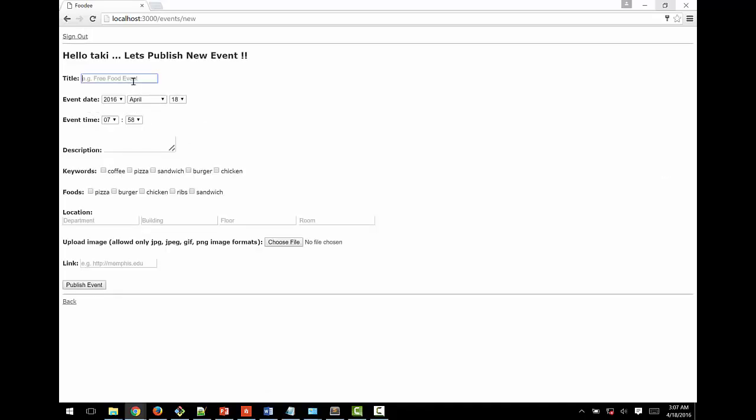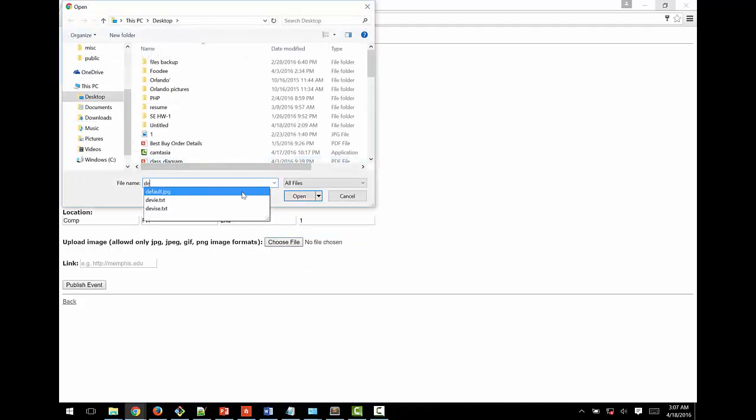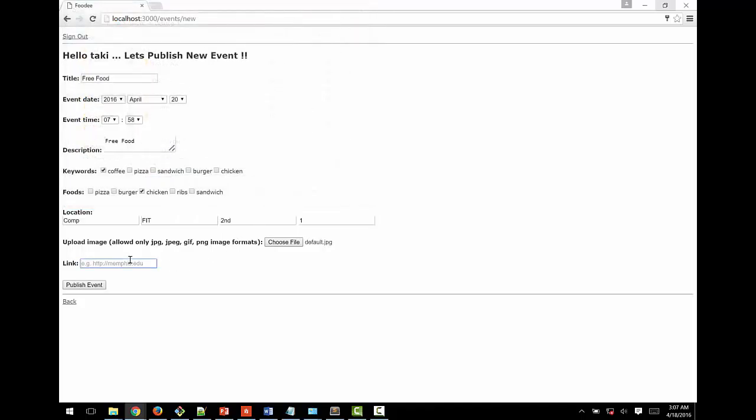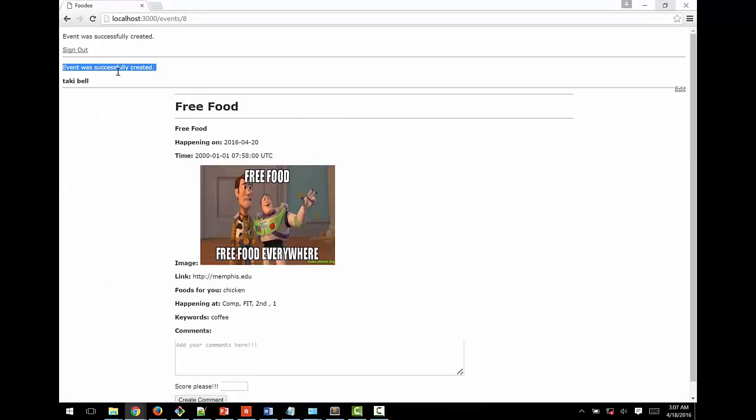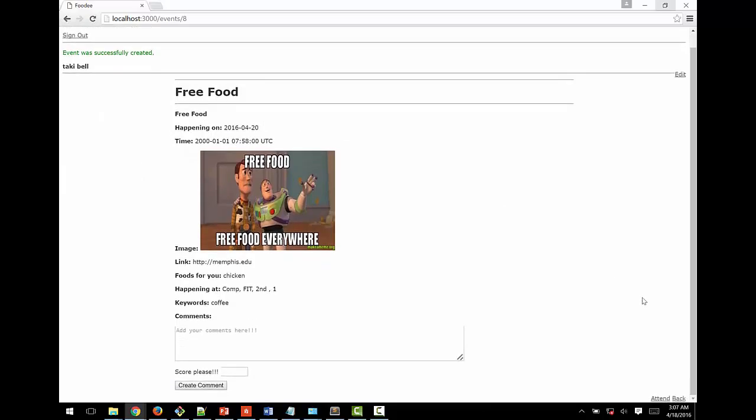To publish a new event, user has to fill up details: title, event date, event time, description, keywords, foods, location, and then user can upload an image. Though it is optional, a predefined image will be saved for that event. And finally, we enter the optional link, and then user can publish the event. The event will be saved in the database.